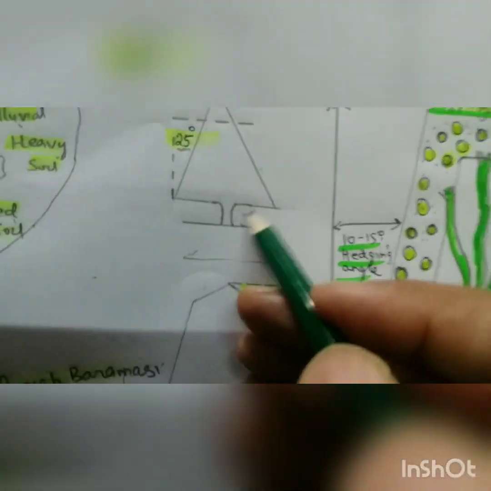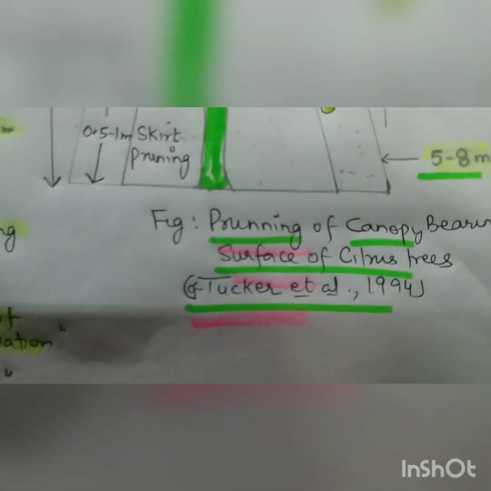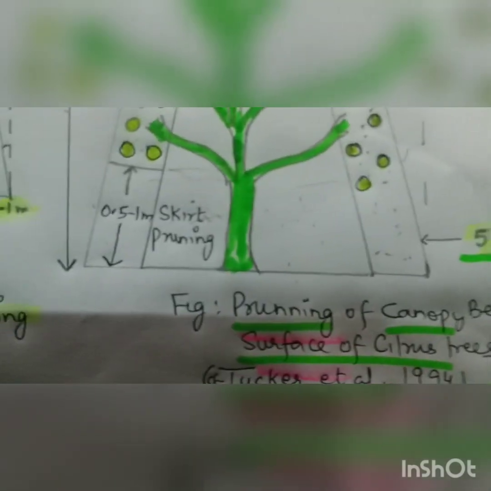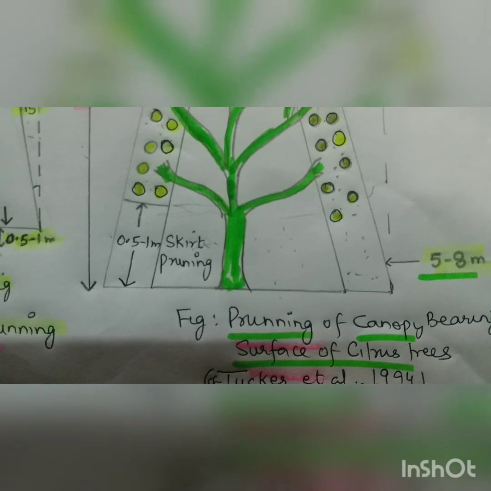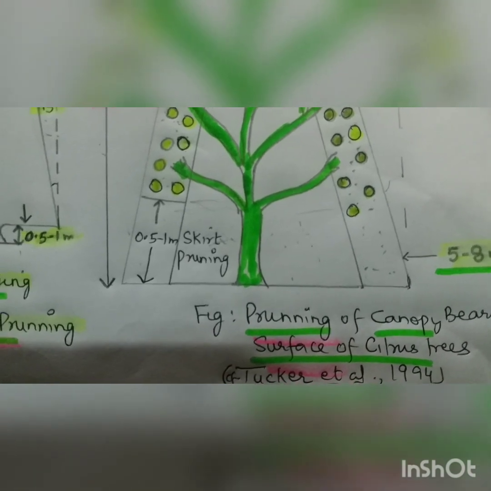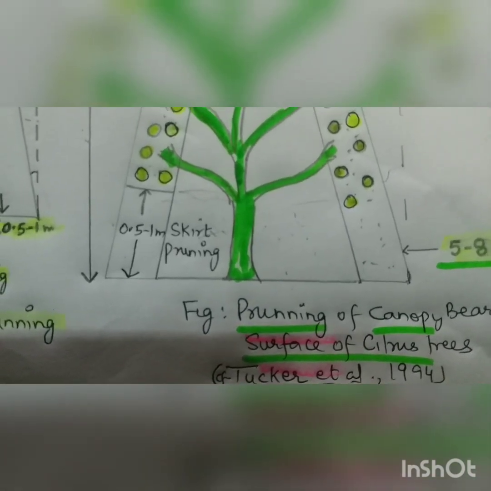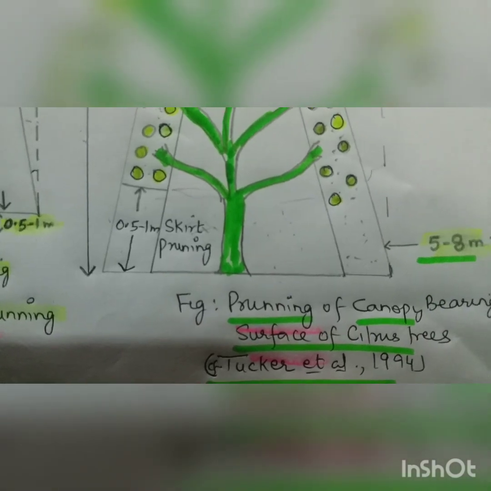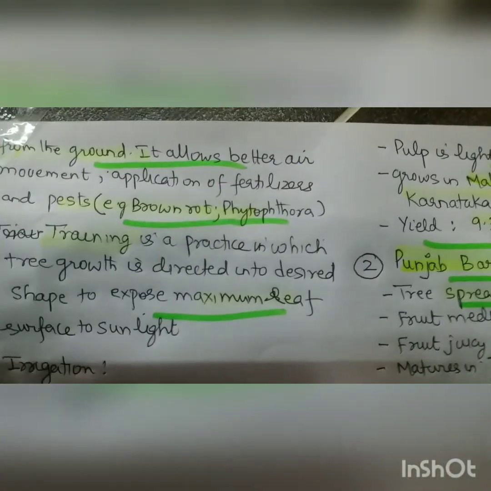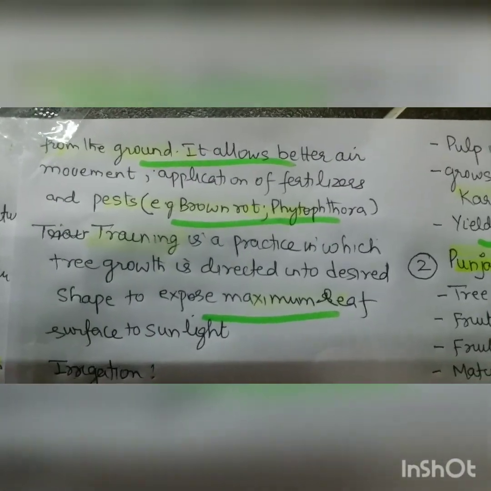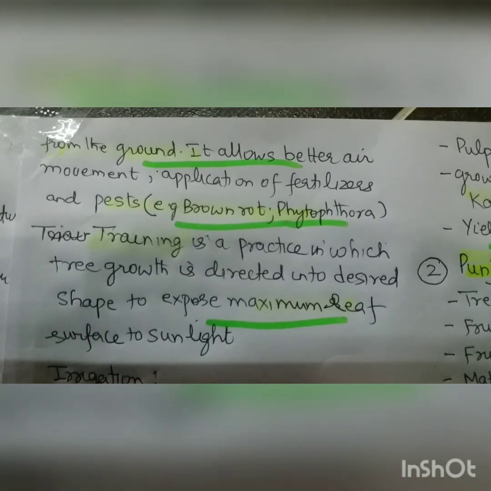Same 0.5 to 1. So this is called skirt pruning, and it is basically the removal of the lower tree branches up to a height of 0.5 to 1 meter from the ground. As I already told, it allows better air movement and application of fertilizers and pesticides.